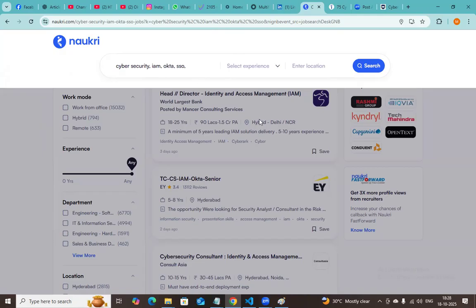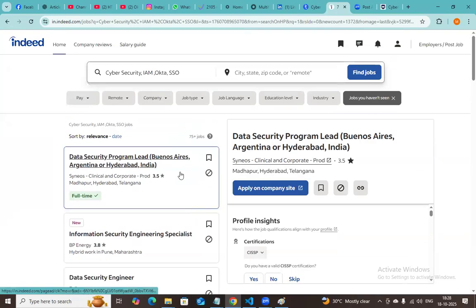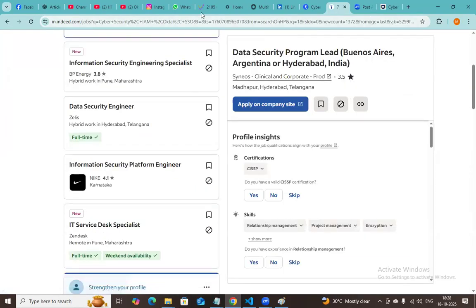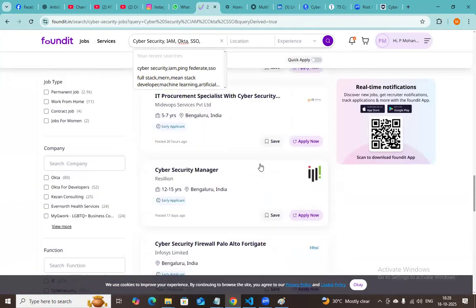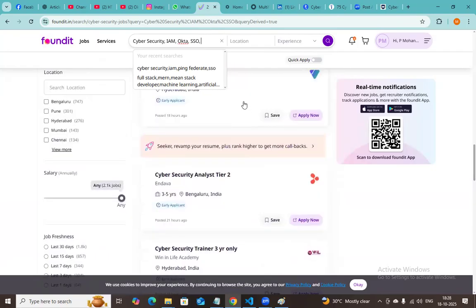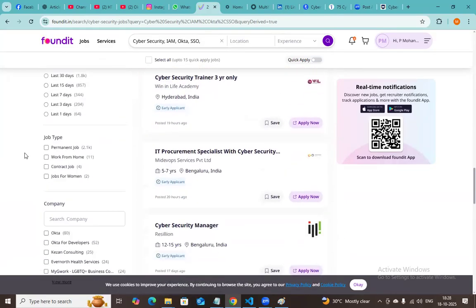And you can search in Naukri, and you will find a huge number of jobs there also. You can search in Indeed, and you will find a huge number of job openings again. You just go through them one by one, and you will be able to understand each and every point. I am showing it live now. I am opening this and searching the keywords cybersecurity IAM Okta SSO MFA. MFA is not there, so that keyword is not available. You can search like that, and based on the search, you can get the jobs.